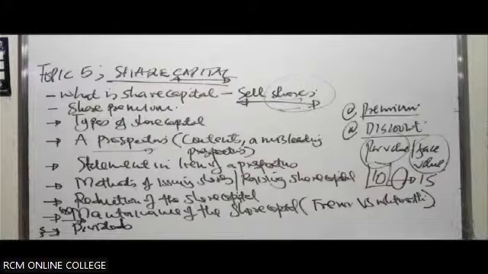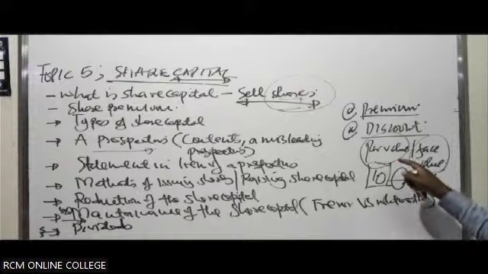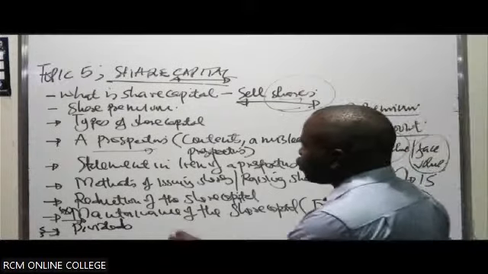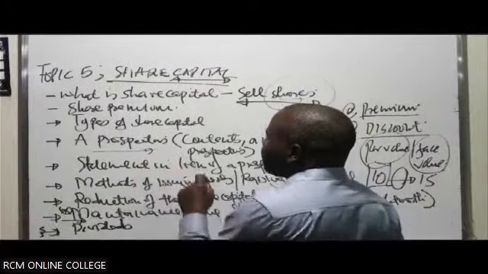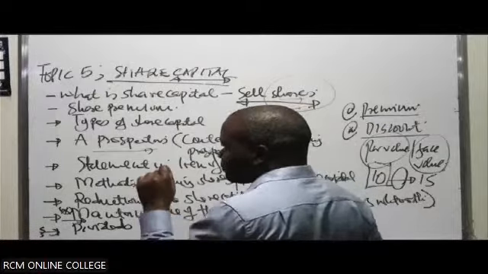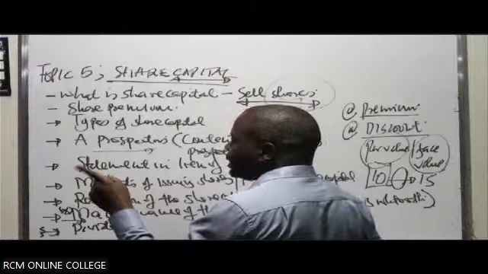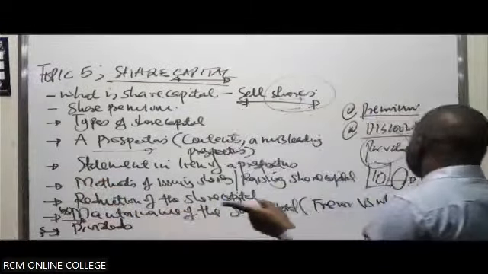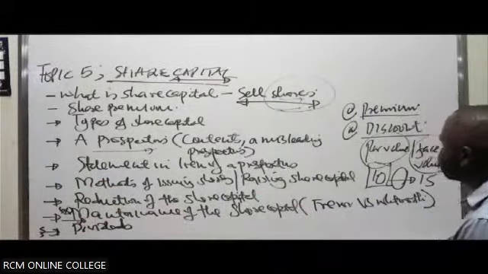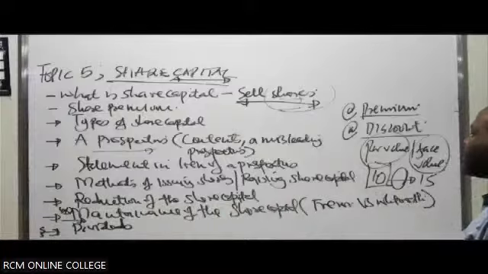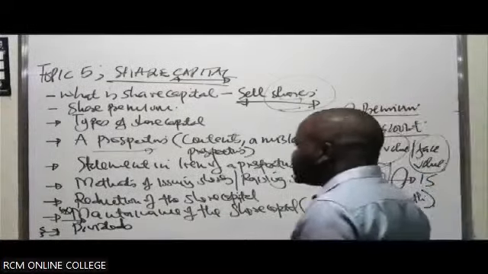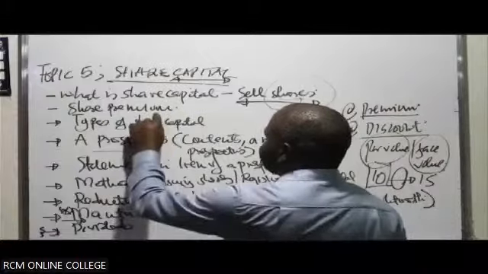Which is far beyond what? The par value, or the value at which the shares were supposed to be sold. It is normally stated in this document we call a prospectus that the par value, when you're selling the shares to members of the public after an IPO, is 10 shillings. But at the same time, they can also state that they'll sell them at a share premium.